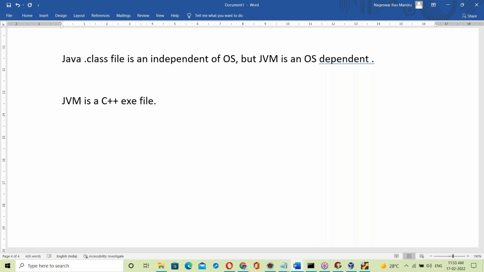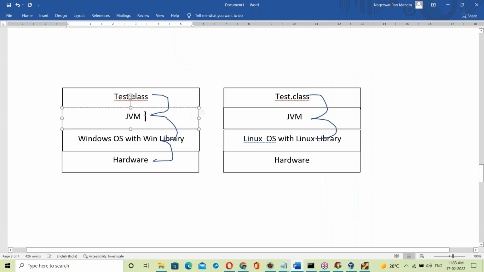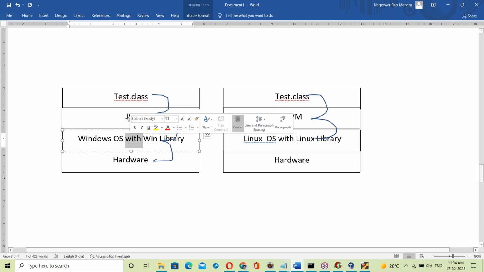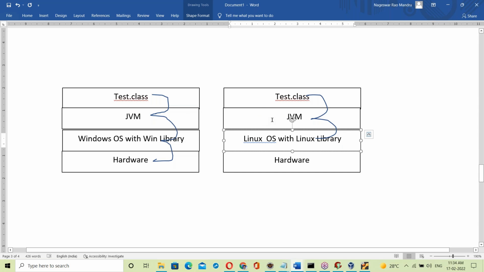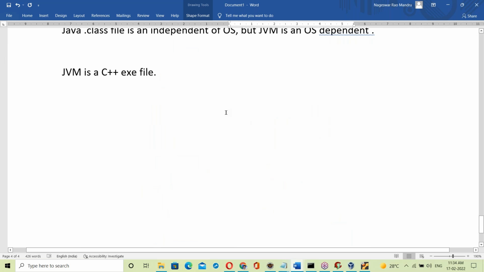Now you may get a doubt here: is the JVM part of the OS? Is it built into Windows OS? Is it built into Linux OS? No. The JVM is not a part of the OS. The JVM comes from the JDK software. JVM means Java Virtual Machine.